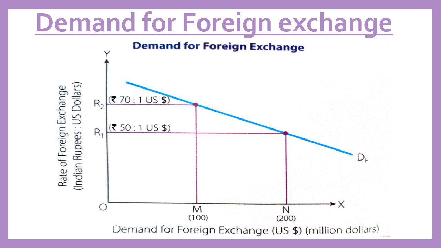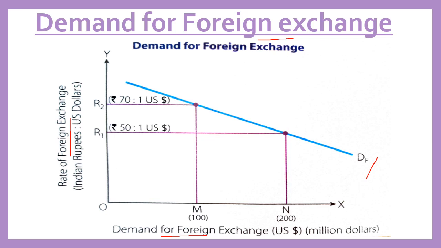Now see why foreign exchange is demanded. When people deal with foreign countries, at that time foreign currency is demanded. During the import of goods and services, or for tourism, or for purchase of an asset in foreign countries, we need foreign currency. Now there is an inverse relationship between demand for foreign exchange and rate of foreign exchange. That is why the demand curve for foreign exchange is downward sloping.